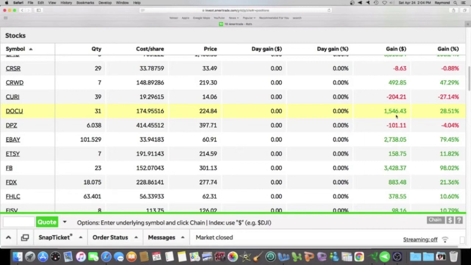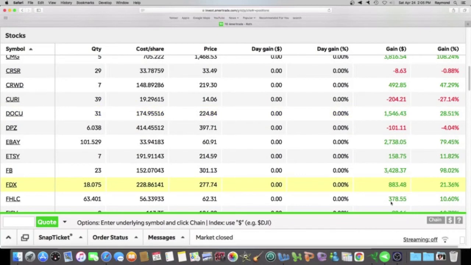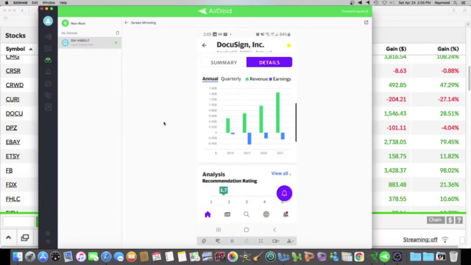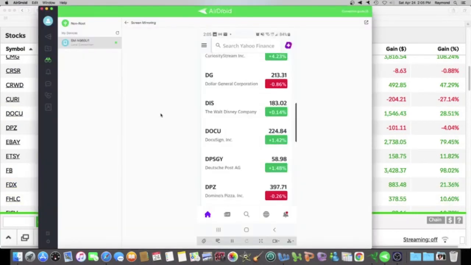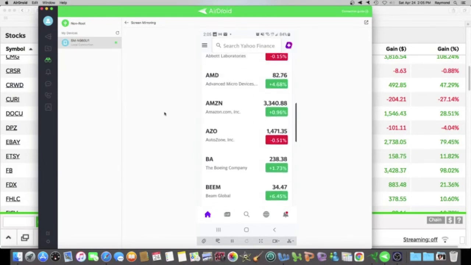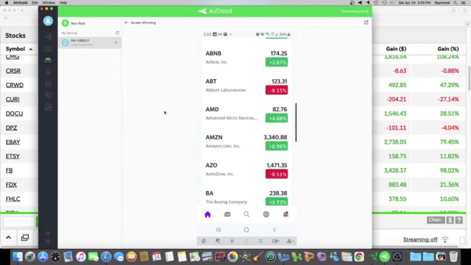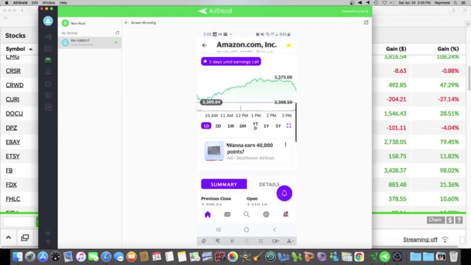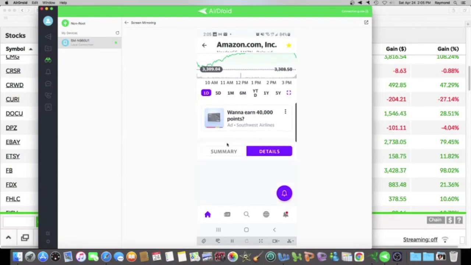The last 2 stocks I showed you are green. But typically, investing in companies where they have high revenue and no earnings, they're going to be red. So now let's look at a couple of companies that have earnings and revenue. Let's look at Amazon right here. We're going to click on details.